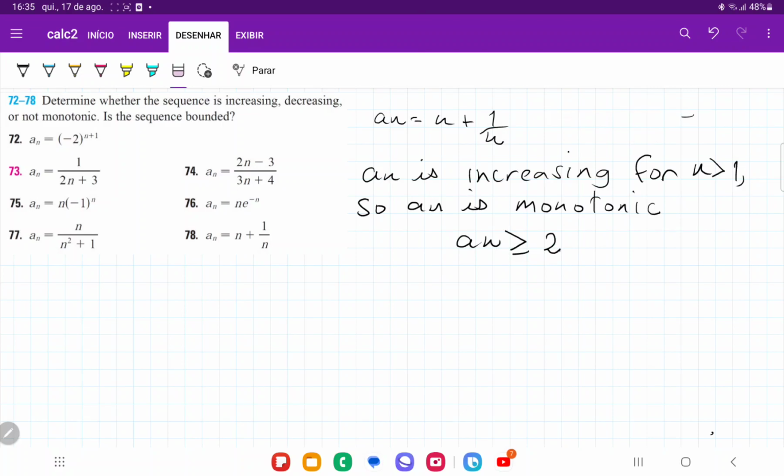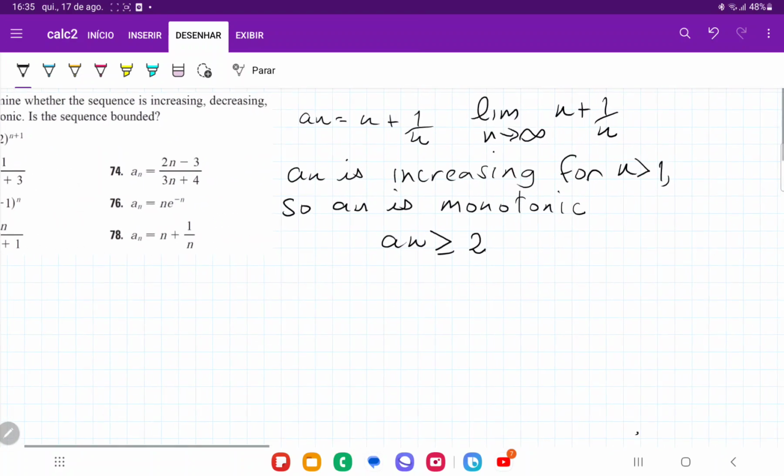What about the biggest possible value? Well, since it's getting bigger and bigger and bigger, we need to take the limit as n goes to infinity, right? Because it increases as n increases as well. So we're going to take the limit as n approaches infinity of (n plus 1) over n and see what happens here.